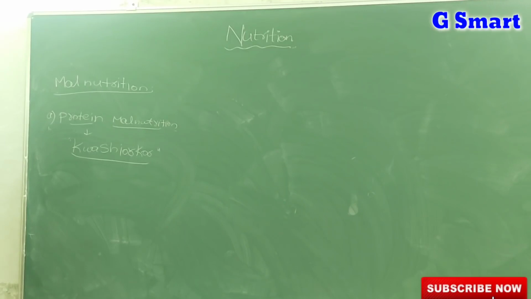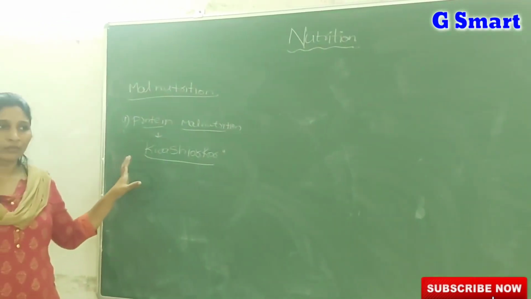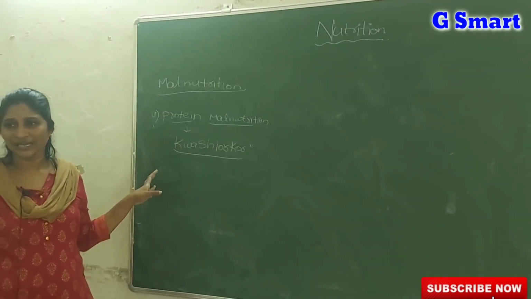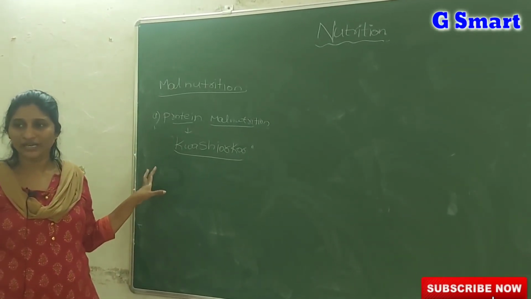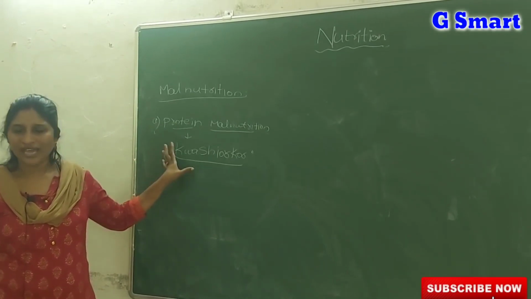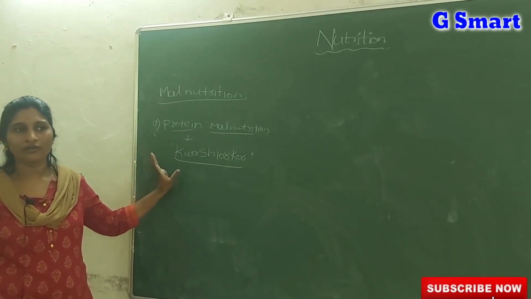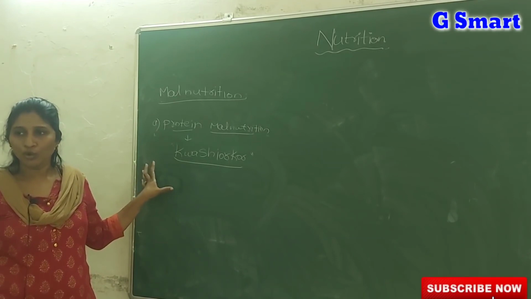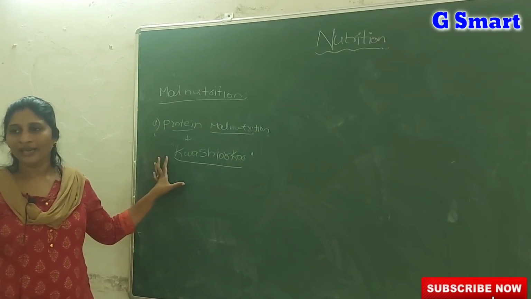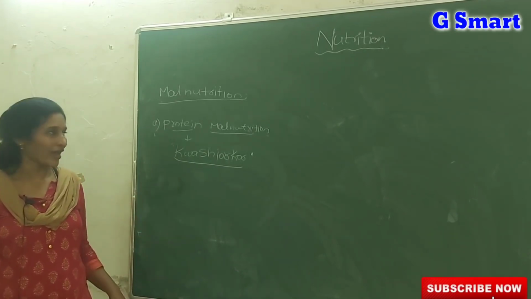In kwashiorkor, there is poor muscle development. Muscles do not grow well and the children have swollen limbs, meaning hands and legs become swollen. They are also frequently prone to diarrhea, which means water loss, and even dry skin. These are the symptoms of kwashiorkor: swollen limbs, poor muscle development, diarrhea, dry skin.